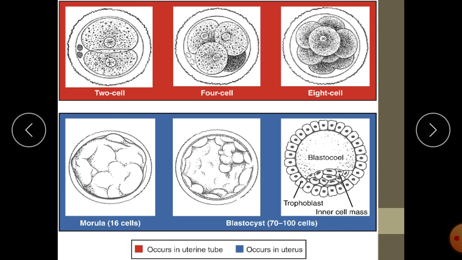So this is 2 cell stage, 4 cell stage, 8 cell stage, morula stage, so blastocyst. This is having around 100 cells. So it is still externally covered by zona pellucida. When it becomes blastocyst, it floats in the uterine milk for a few days. Later on, the zona pellucida is ruptured.